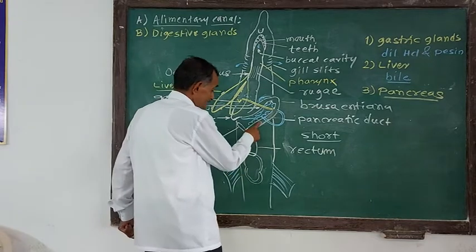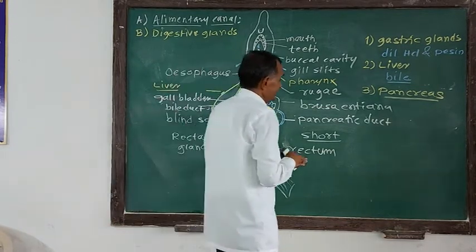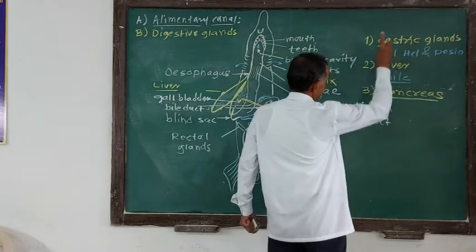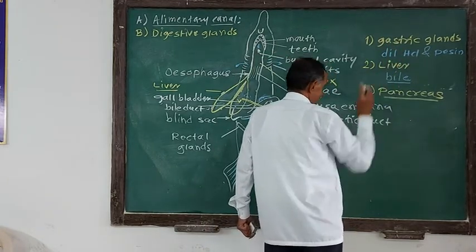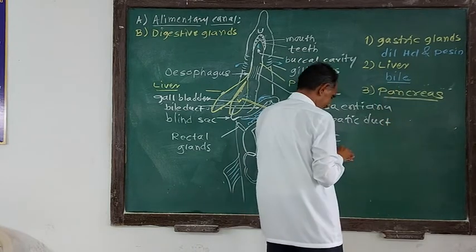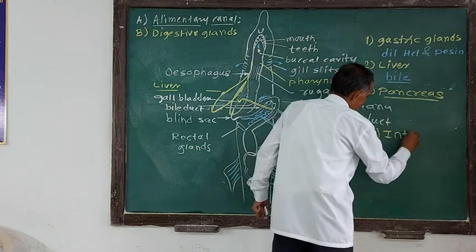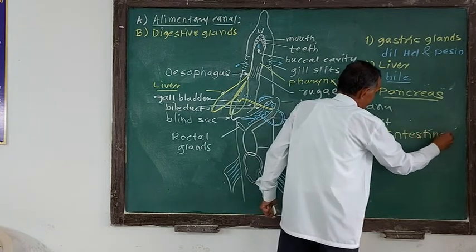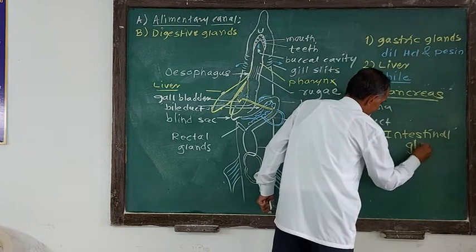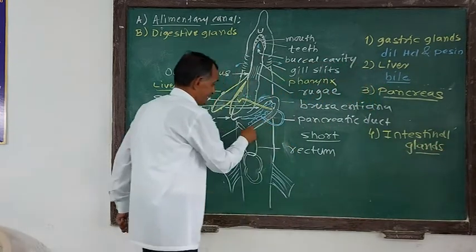After the pancreas, the next type of gland is the intestinal gland. So we have studied gastric glands, then liver, then pancreas, and the fourth type are intestinal glands. They are located inside the wall of the intestine.